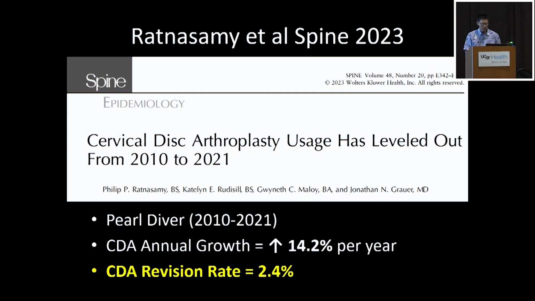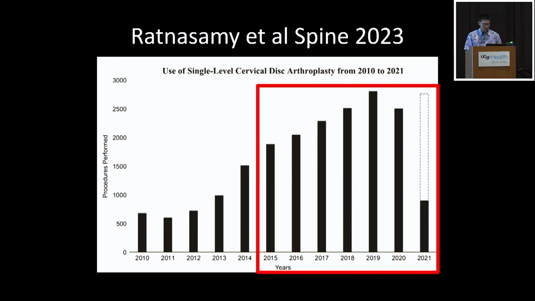It was about a 5-year window that pushed past that, and they said it leveled out. It's a 15% increase per year in the windows after 2015. We don't have the next 5 years after this, but I think with single-level disc replacement, there may be a reason for this: right around that time is when the 2-level indication came out, right? So for insurance approval, maybe there are fewer single levels.